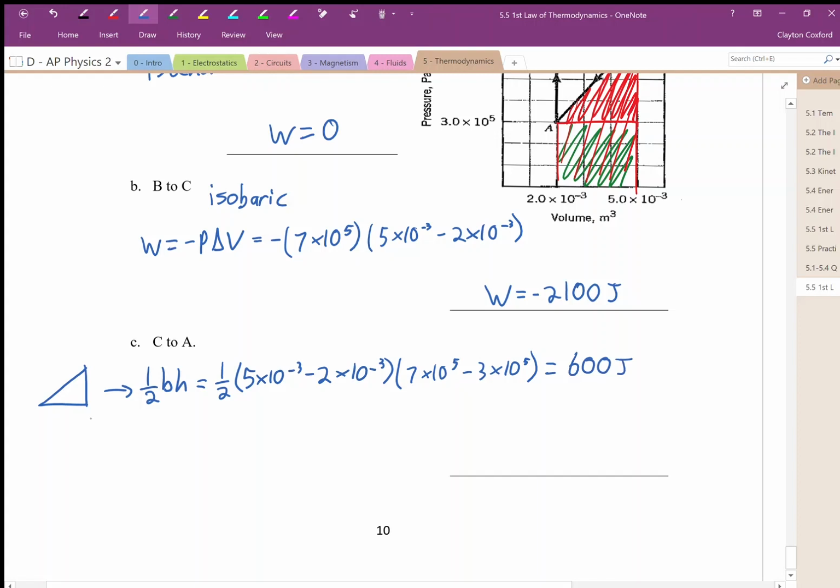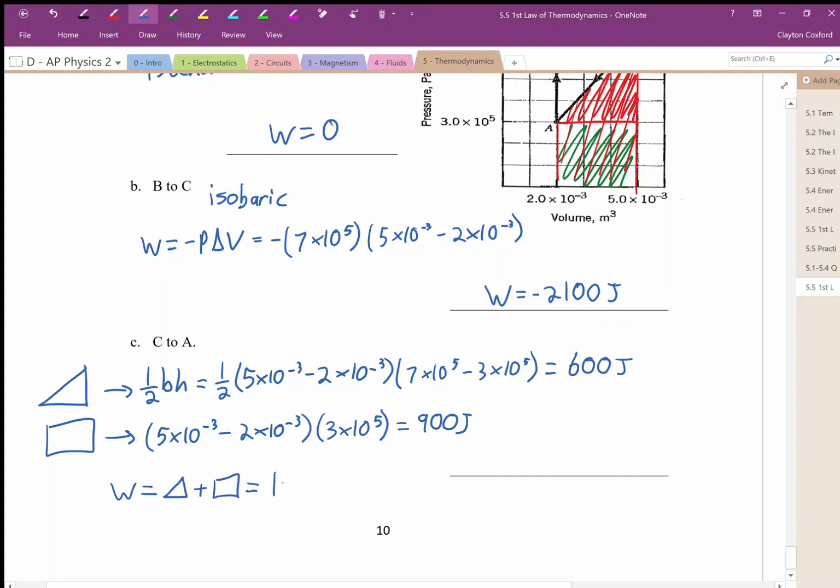Our rectangle, length times width: length is 5 times 10 to the negative 3 minus 2 times 10 to the negative 3, and our height is 3 times 10 to the 5. This is 900 joules. So our work is equal to our triangle plus our rectangle.